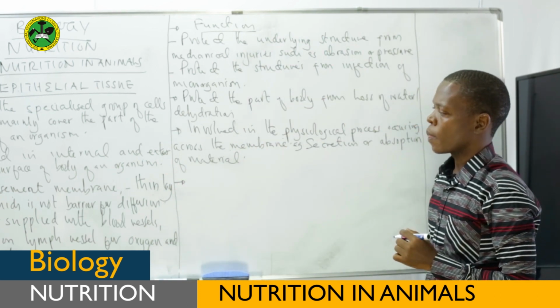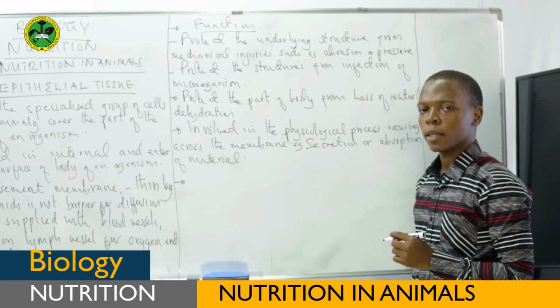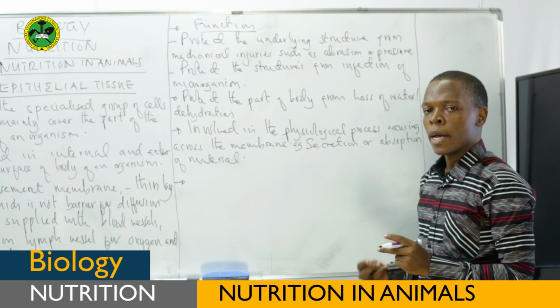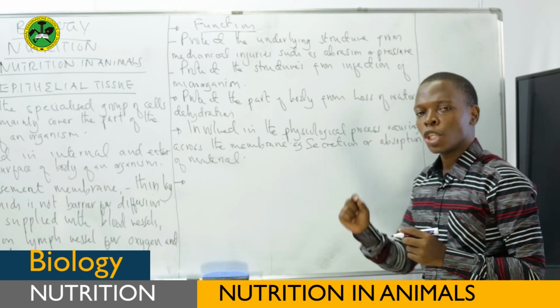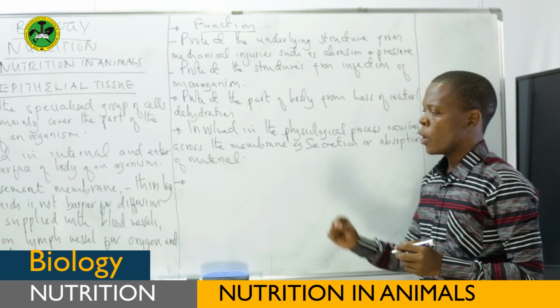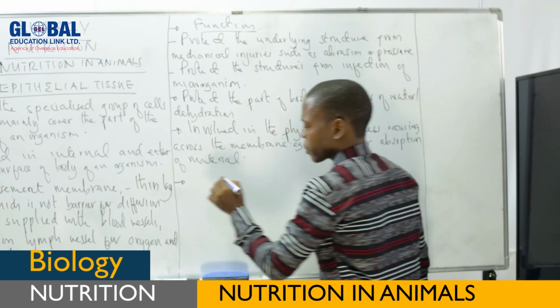Remember that these epithelial tissues can be classified according to the number of cell layers present or the shape of the cells. Therefore, classification of the epithelial tissue is based on the following.